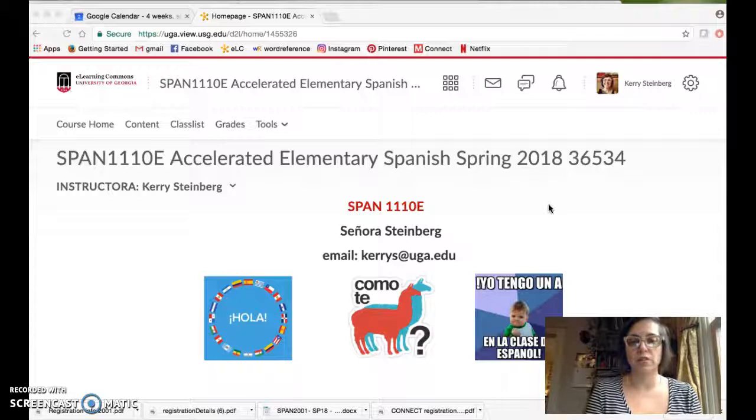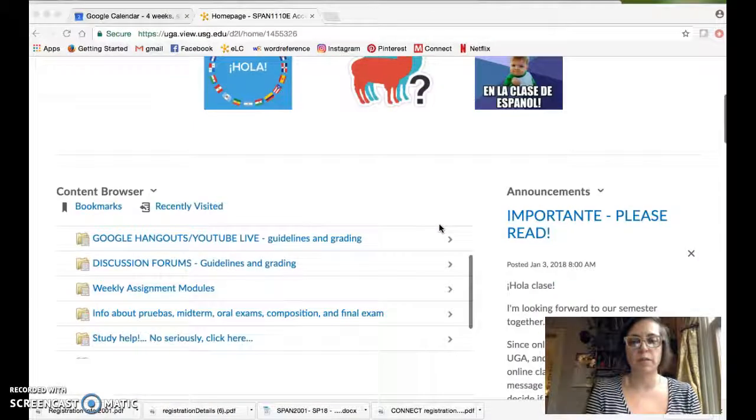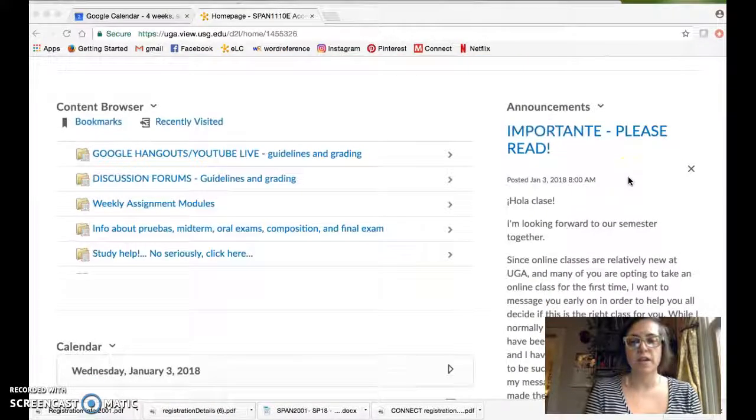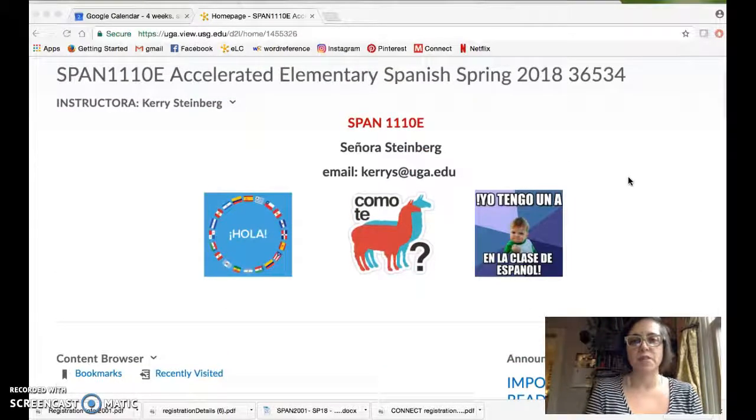This is our homepage. On the homepage, there's not too much that you'll need. My contact information is here so that you know where to email me if you have any questions. Also, I do hold office hours on campus if you ever need to meet with me in person and you're in Athens on the UGA campus. I have an office in Gilbert Hall, so you can email me here and we can set up an appointment.